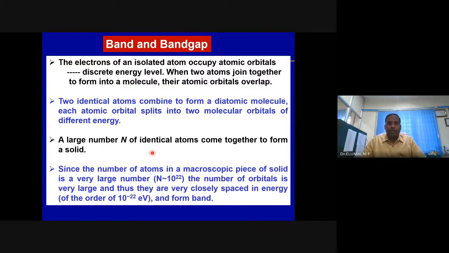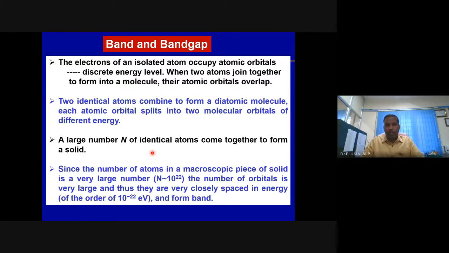These are the energy levels of single atoms. The electrons are arranged in increasing order of energy, the Aufbau rule. You would have read it in the 9th, 10th standard: 1s2, 2s2, 2p6, 3s2, 3p6, 4s2, 3d10, etc. Like that, it will be arranged.